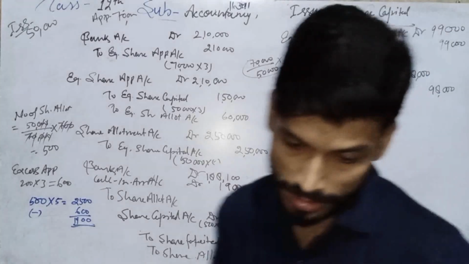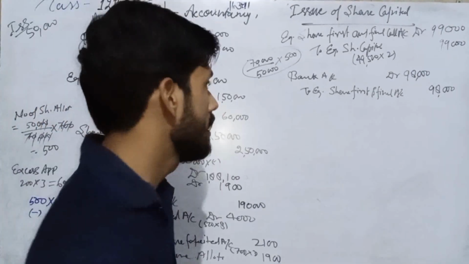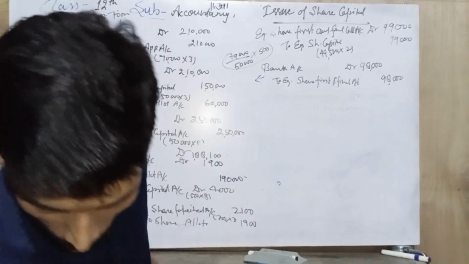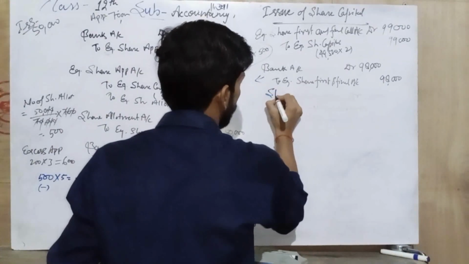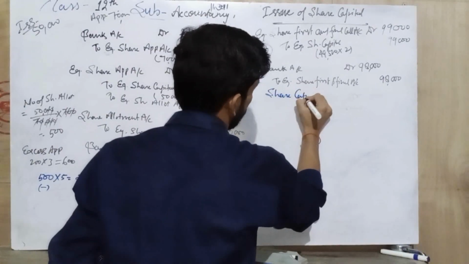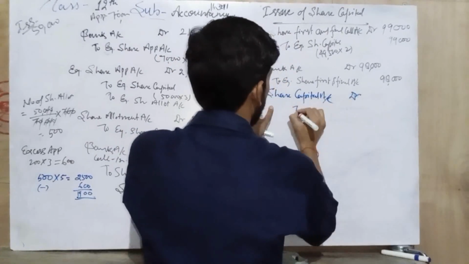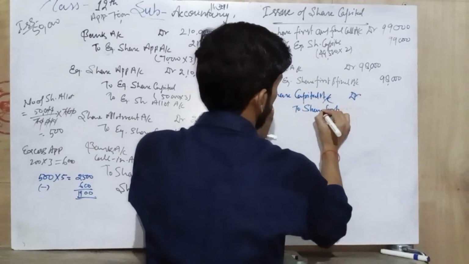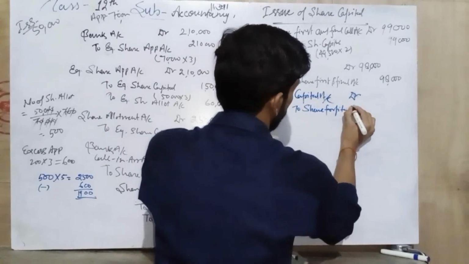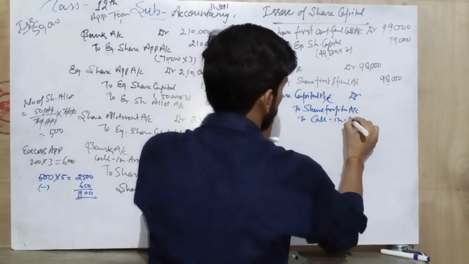Now this question says that his shares are also forfeited, and the shares of the other shareholder. So share capital account debit to share forfeited account and to call in arrears.